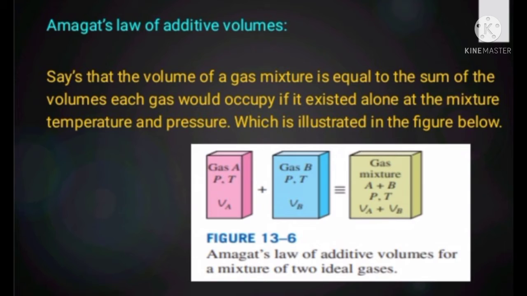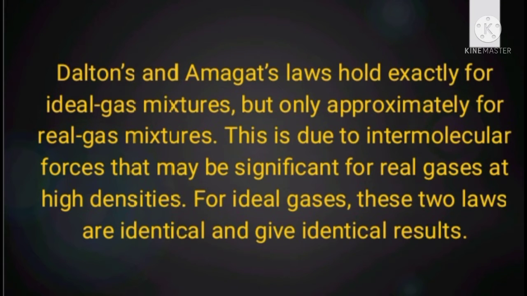Amagat's law of additive volumes for a mixture of two ideal gases: gas A at pressure P, temperature T, and volume V_A, plus gas B at pressure P, temperature T, and volume V_B, equals gas mixture A plus B at pressure P, temperature T, and volume V_A plus V_B.